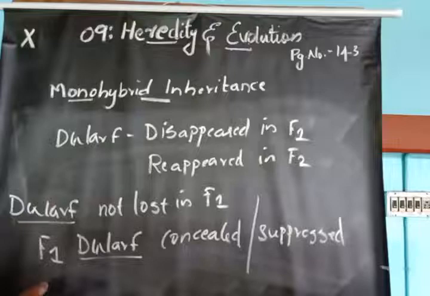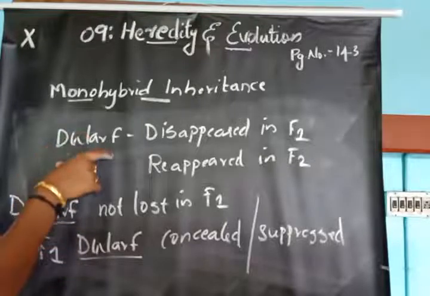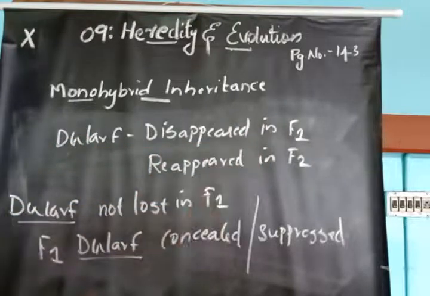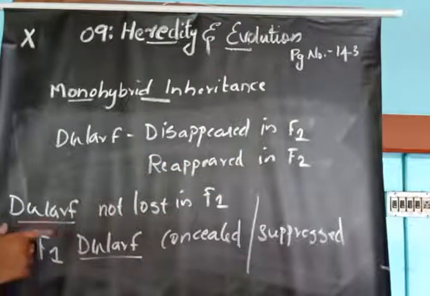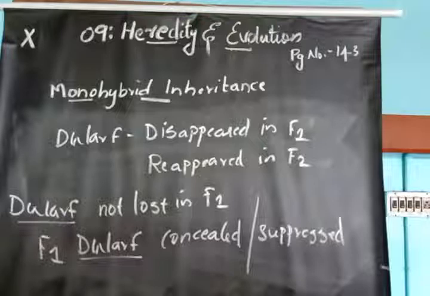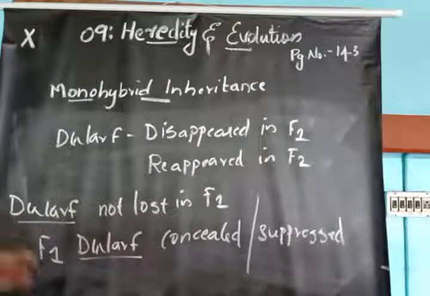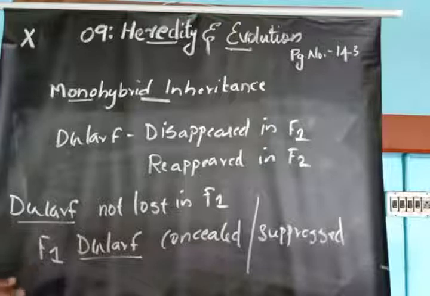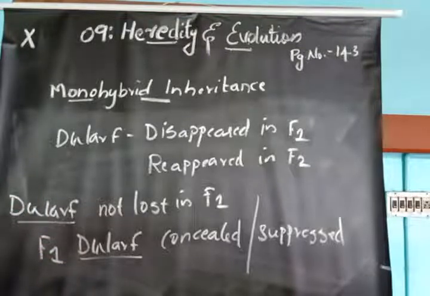So what is the point? The character dwarfness disappeared in the F1 generation and reappeared in the F2 generation. Obviously we would think that the dwarf character may be lost from the plants in the F1 generation, but that's not true. The dwarf character is not lost in the F1 generation. It is there, but it is not expressed.